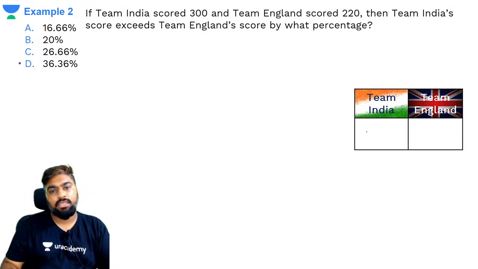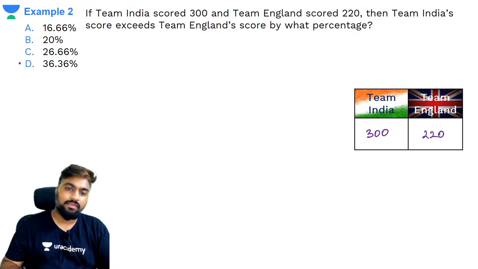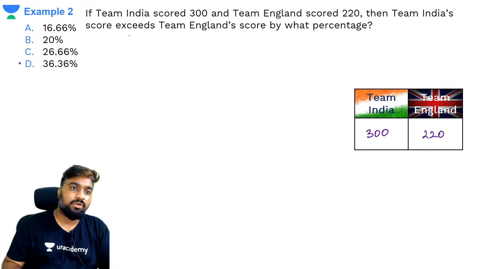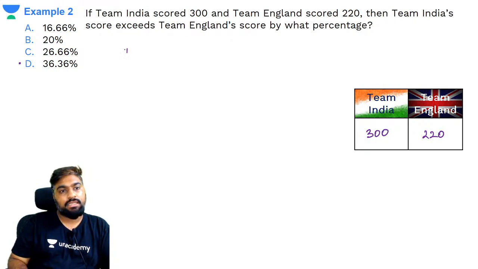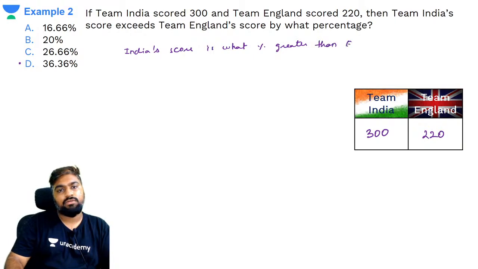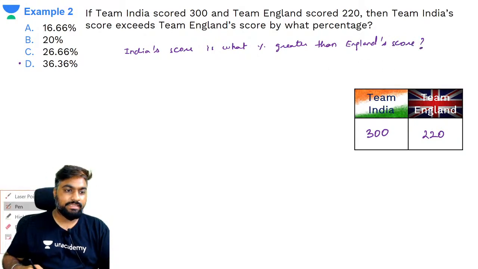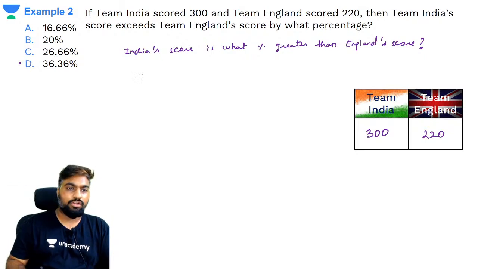Team India scored 300, Team England scored 220. They're asking Team India score exceeds Team England score by what percentage? It basically means India score is what percentage greater than England score, correct? है कि नहीं? Am I right? This is the basic understanding of the question.